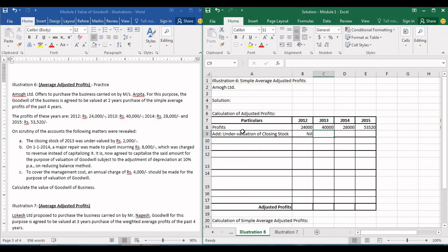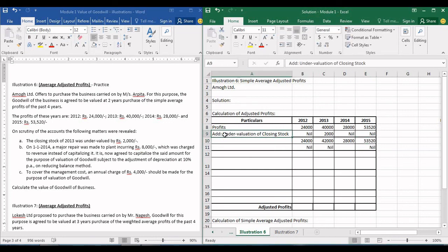Rest of the years will be nil. This 2013. See, so what has happened because of undervaluation of closing stock? The profits have been undervalued by 2,000. So in order to rectify it, in order to make that correction, we have to add 2,000 rupees to the profits of 2013. So this will become 42,000. This should have been the profit in the books of accounts. But now that we have made the correction, we will move forward. The rest of the years will remain unchanged.